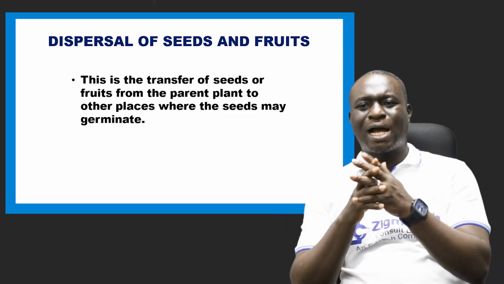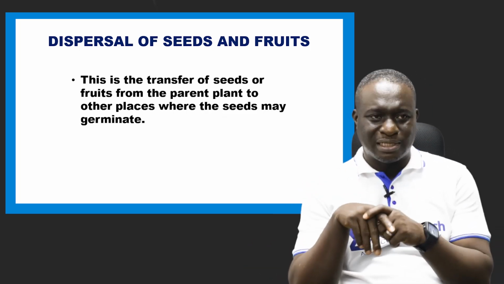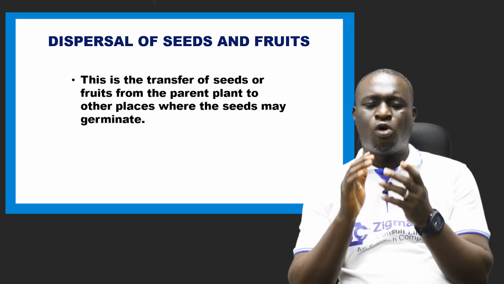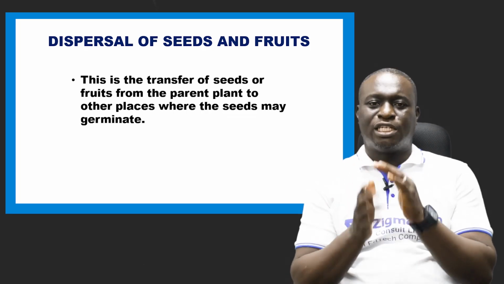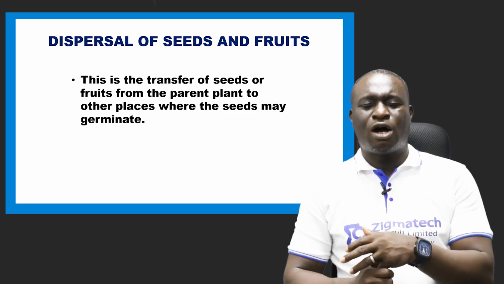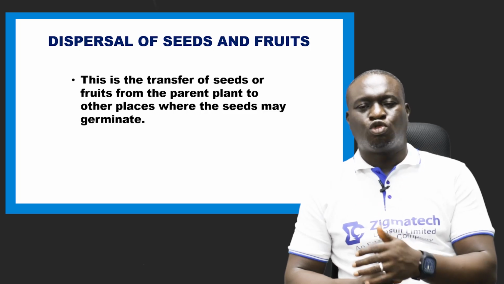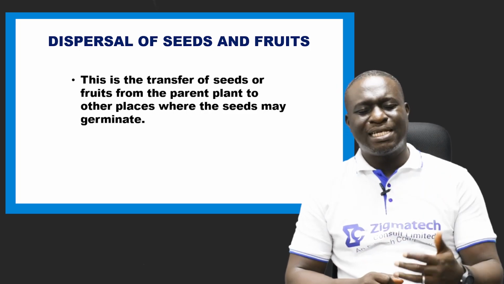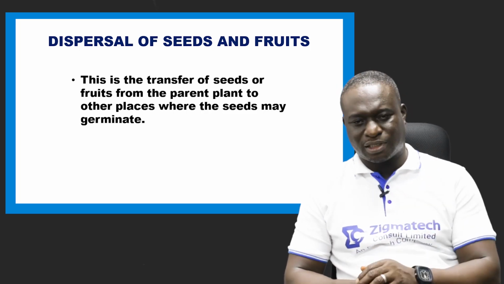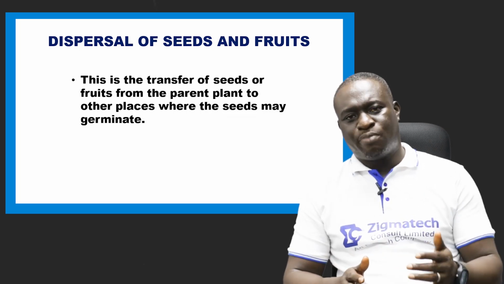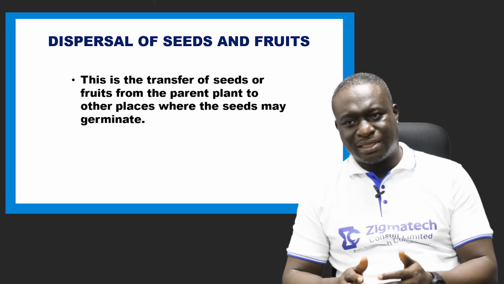Now quickly let's look at dispersal of seeds and fruits. What is dispersal? Dispersal is the transfer of seeds or fruits from the parent plant to other places where the seeds may germinate. So in other words, after pollination, we have fertilization.